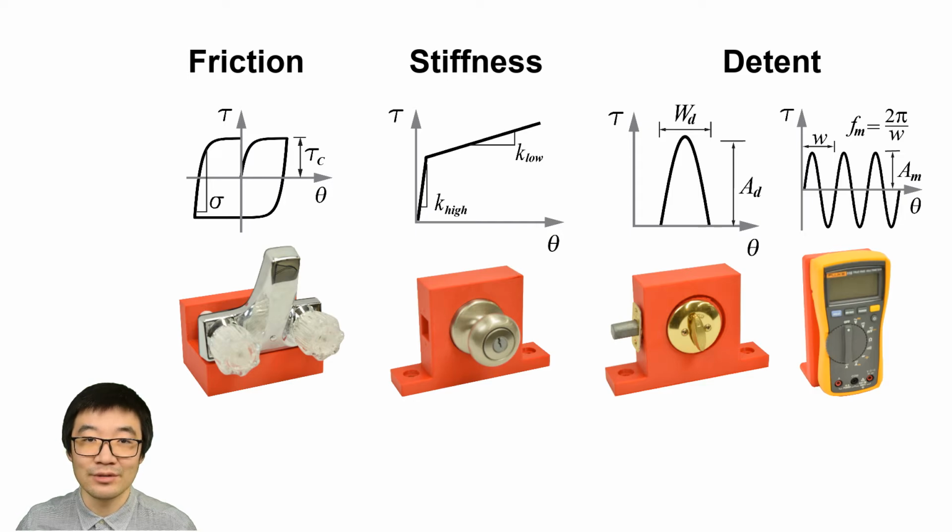We used the DOM model to simulate the friction in a faucet knob, used the superposition linear stiffness model to simulate the stiffness in a doorknob, and used half and continuous sinusoidal model to simulate the detent in a deadbolt lock and a multimeter knob, respectively.